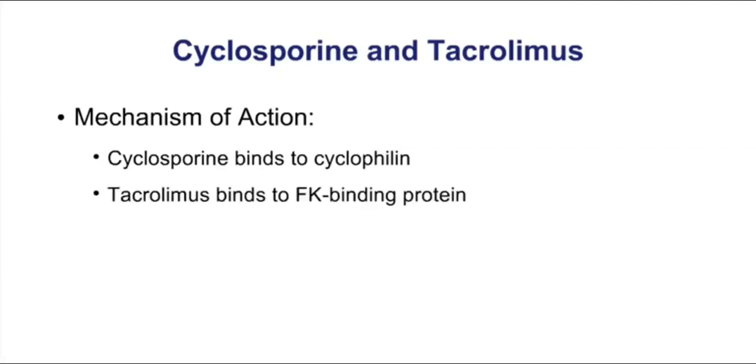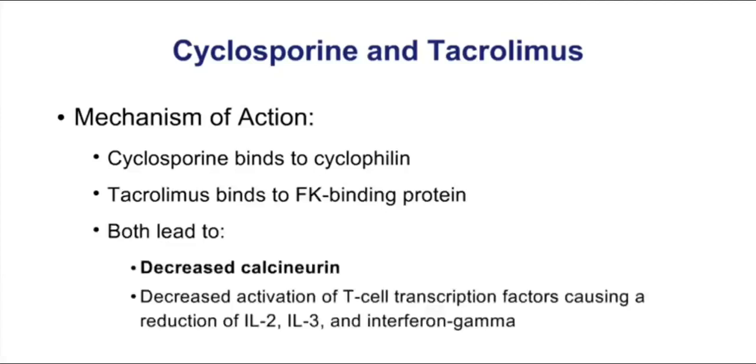We start this section by looking at two very important drugs, cyclosporin and tacrolimus. These drugs have a common mechanism, but they actually start by binding to different molecules. Cyclosporin binds to cyclophilin, whereas tacrolimus binds to FK binding protein. But in either situation, it results in decreased calcineurin and decreased activation of T-cell transcription factors.